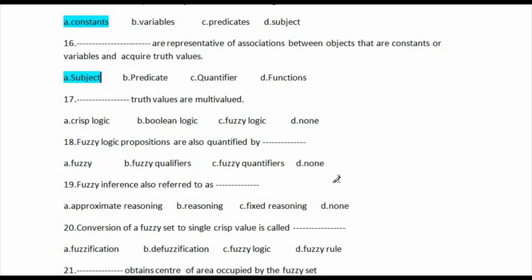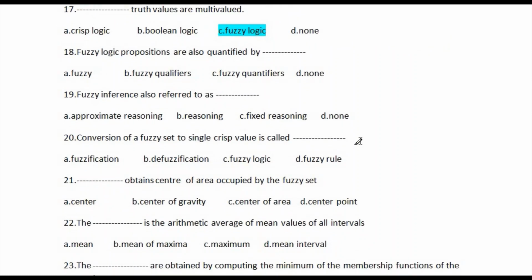So question number 17 is a blank space truth value are multi-valued. So available options: first one is Scripps logic, and second one is Boolean logic, and third one is fuzzy logic, and last one is none. So correct answer is option number C, fuzzy logic. This is the correct answer of this question. Let's go for question number 18.